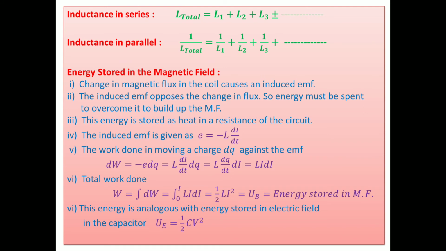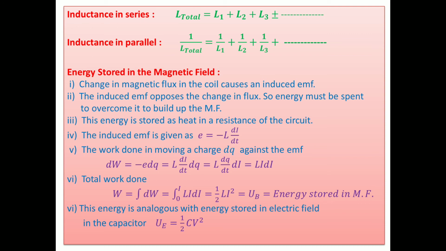Suppose we consider many inductances connected in series. This is one of them, this is another here, and so on. These inductances are connected in series. It is just similar to resistances connected in series. So you can take the total or resultant inductance equal to L1 plus L2 plus L3 and so on.